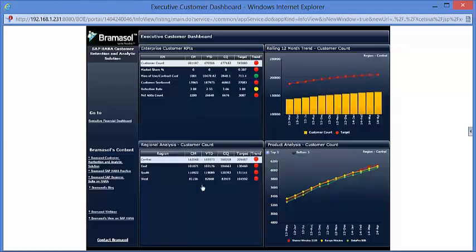So they have to now find out why there is a decrease in customer count. So this customer churn is definitely there. So now they would like to take help from the customer churn dashboard.